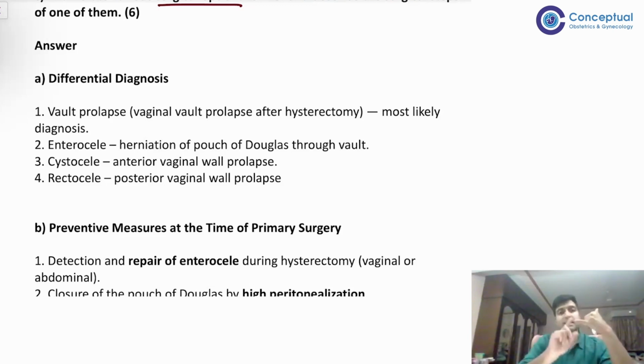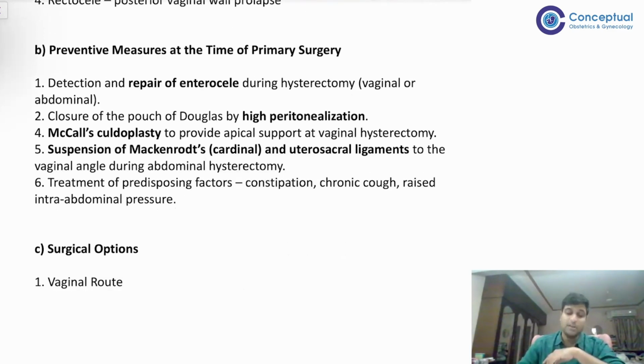So तो वॉल्ट नीचे आ सकता है, या तो एंट्रोसील नीचे आ सकता है, या रेक्टो या सिस्टोसील, right? These are the differential diagnosis. Apart from that, there is no other differential diagnosis per se. What are the preventive measures?